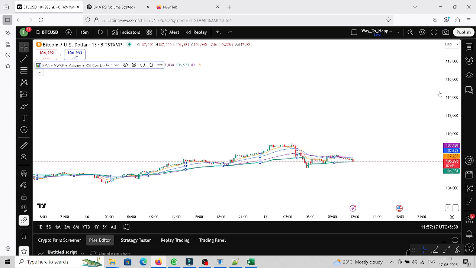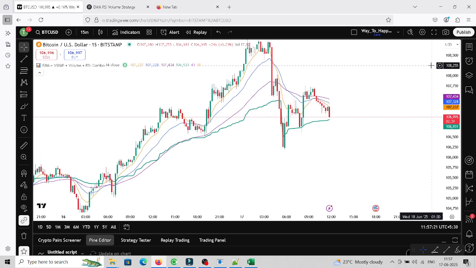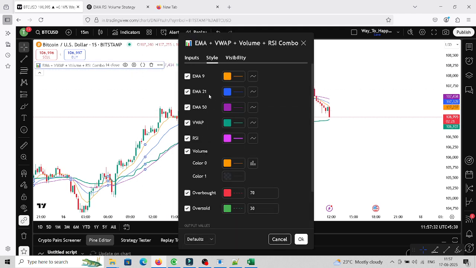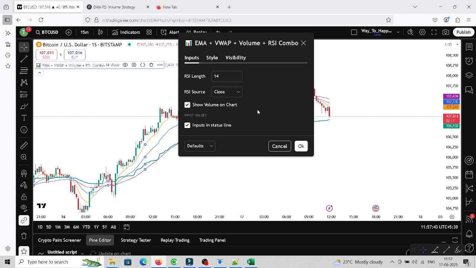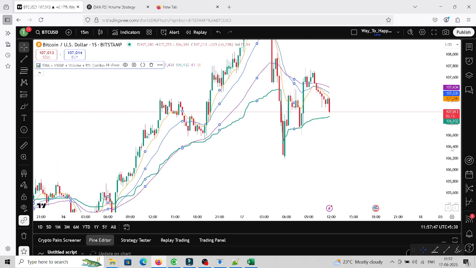Guys, you have everything in a single indicator. I didn't do anything. I'm still using the free version of TradingView, but I have everything. On the chart it shows that EMA 9 is denoted by this color, EMA 21 by this, EMA 50 by this, VWAP by this, RSI with this. And it also asks about the RSI length here. So see what ChatGPT is giving you.